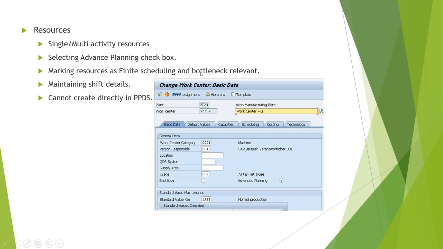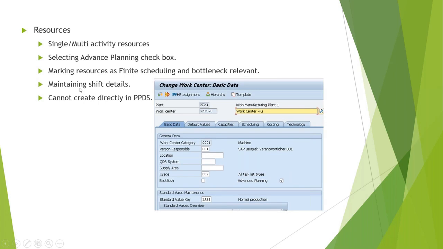It is optional to mark the bottleneck resources, because in some companies they want to do scheduling only on the bottleneck resources. In that case, even if I have 10 finite resources in PPDS but only 2 bottlenecks, I can schedule based on those 2 criteria. However, some companies want to schedule all the finite resources irrespective of whether there's a bottleneck or not. So marking a resource as a bottleneck is optional.